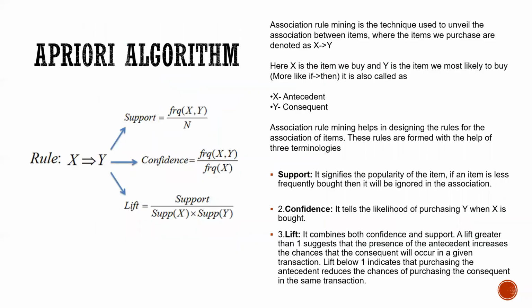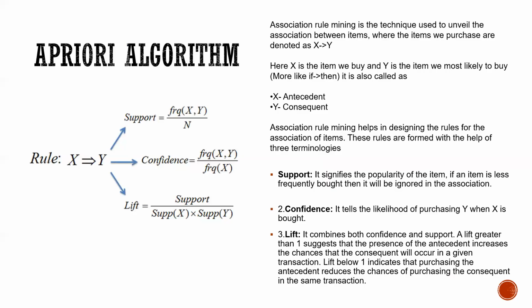A little bit of theory about the Apriori algorithm. Association rule mining is the technique used to unveil the association rules between items, where the items purchased are denoted by X and Y. Here X is the item we buy and Y is the item we are most likely to buy. If so, X is called the antecedent and Y is the consequent.